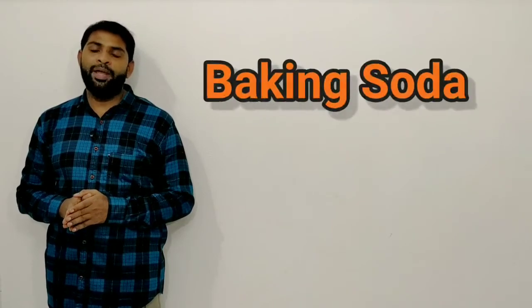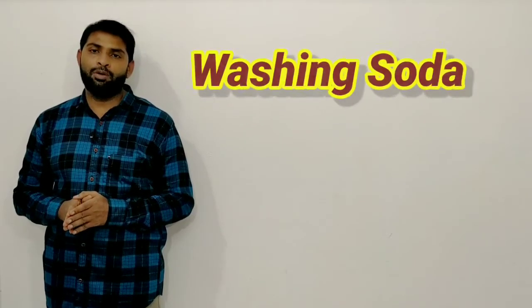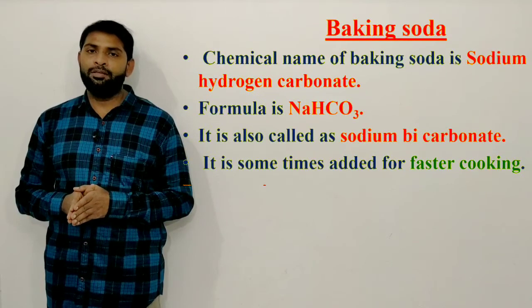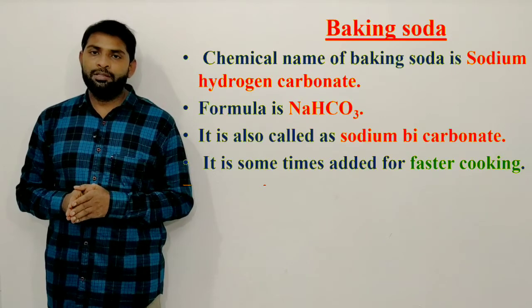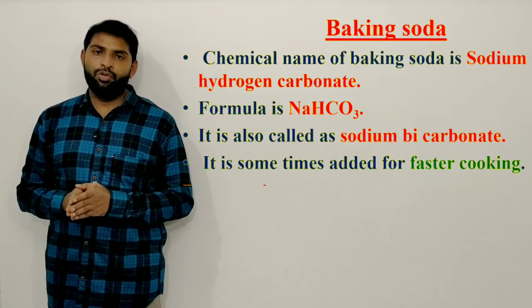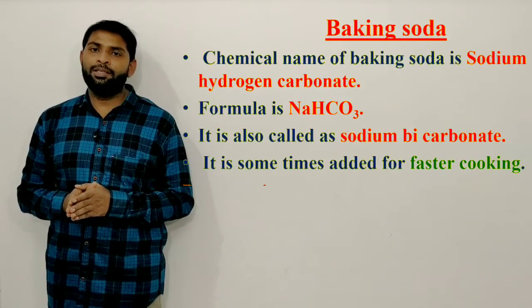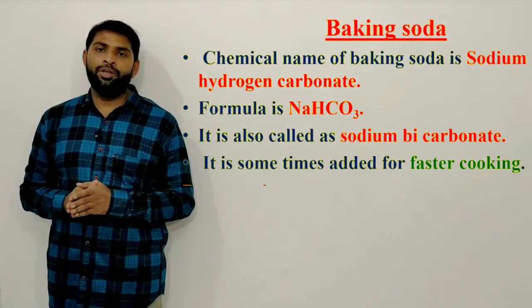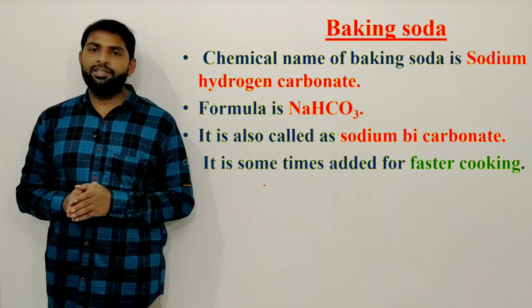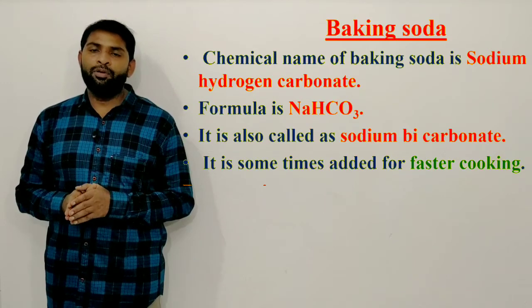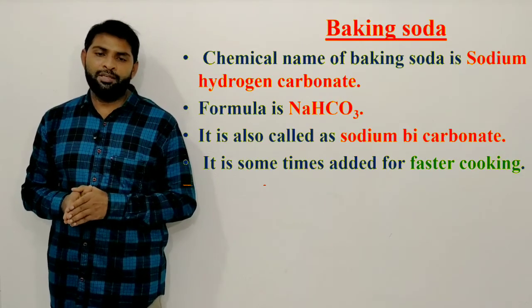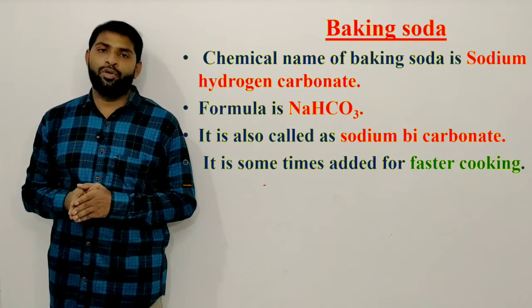Today in this session, we are going to discuss baking soda and washing soda. Coming to the first one, baking soda. The chemical name of baking soda is sodium hydrogen carbonate. Formula is NaHCO3. Baking soda is also called sodium bicarbonate. It is sometimes added for faster cooking.